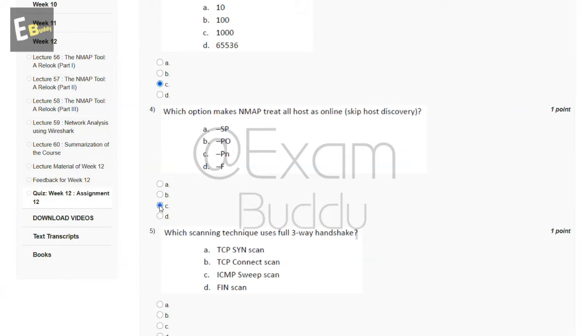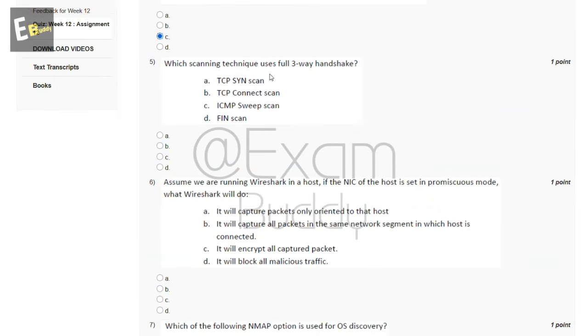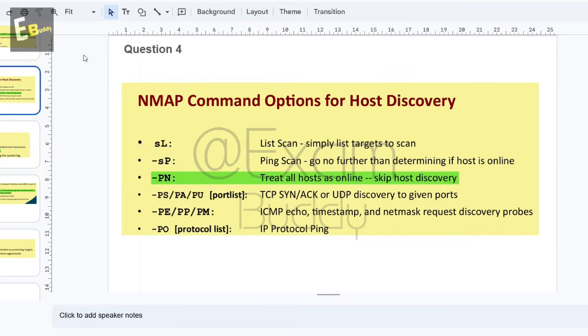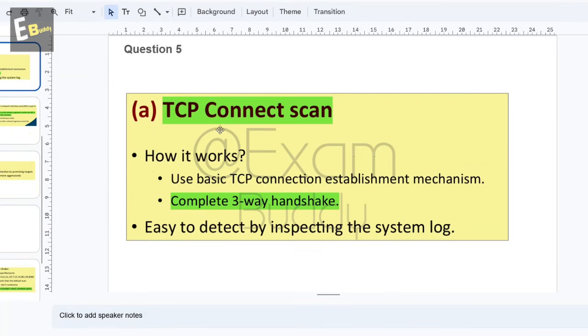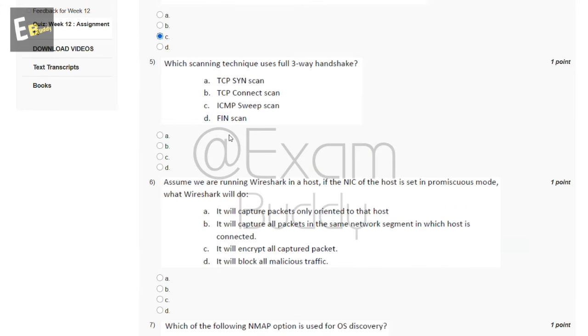Now the fifth question is: which scanning technique uses a full three-way handshake? So these are the options, and now let's check the answer of our fifth question. TCP connect scan completes the three-way handshake. So the answer of our fifth question is B, TCP connect scan.